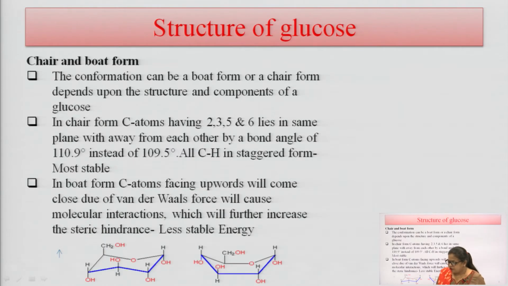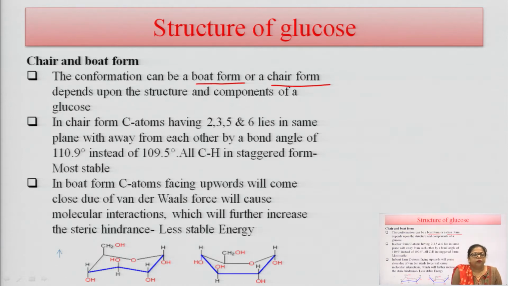In this boat and chair form, the configuration is of two types, either the boat form or the chair form. It depends upon the structure and components of the glucose here. In the chair form, carbon atoms 2, 3, 5 and 6 lie in the same plane and are away from each other by a bond angle of 110.9 instead of 109.5 degrees. All these carbon-hydrogen bonds are in staggered form. The staggered form is the most stable form, which is why the chair form is the most stable as compared to the boat form.